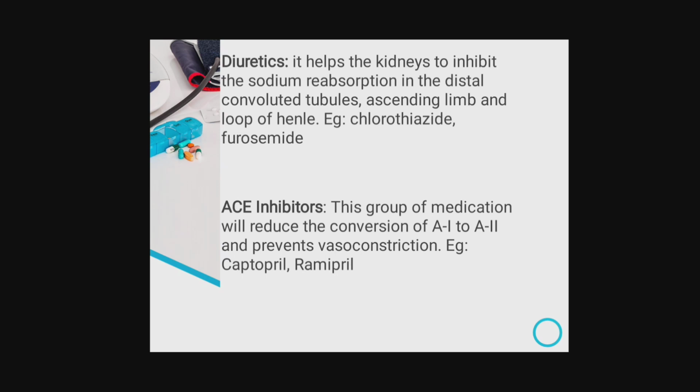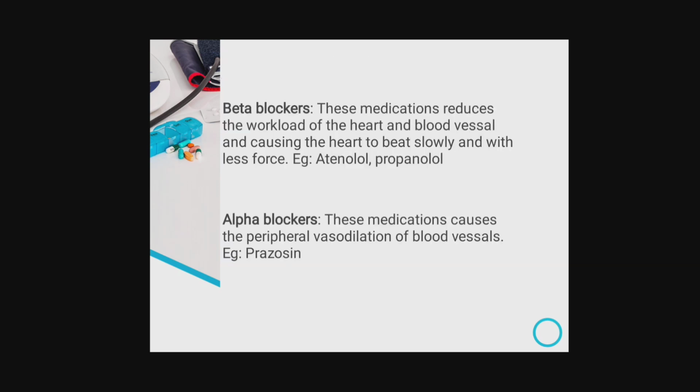Then ACE inhibitors. This group of medication reduces the conversion of angiotensin 1 to angiotensin 2. It inhibits the conversion from 1 to 2 and prevents vasoconstriction. Beta blockers. This medication reduces the workload of the heart and blood vessels, causing the heart to beat slowly and with less force. The next is alpha blockers. This medication causes peripheral vasodilation of blood vessels.